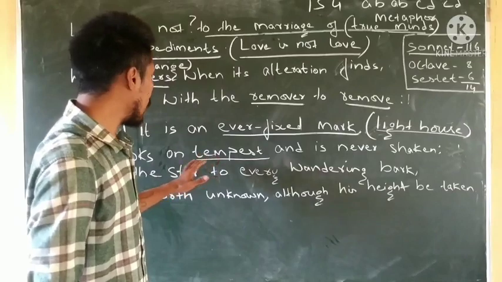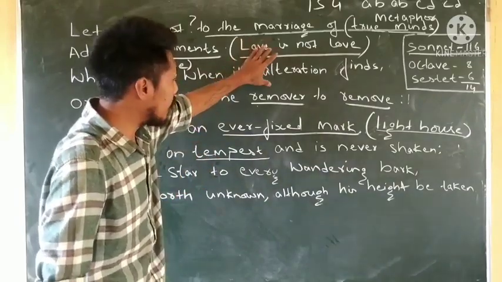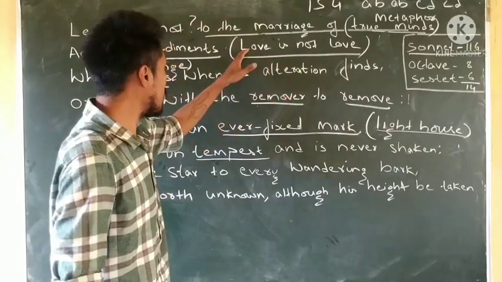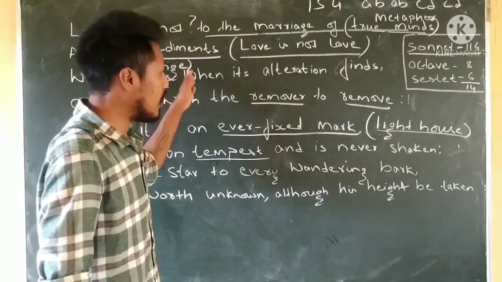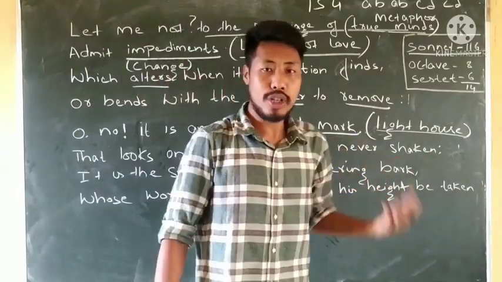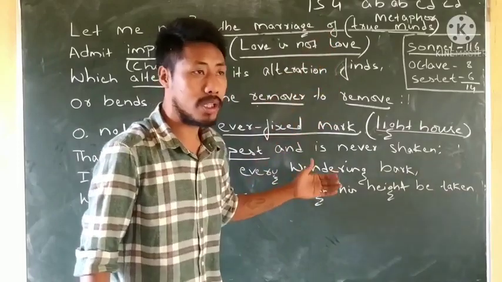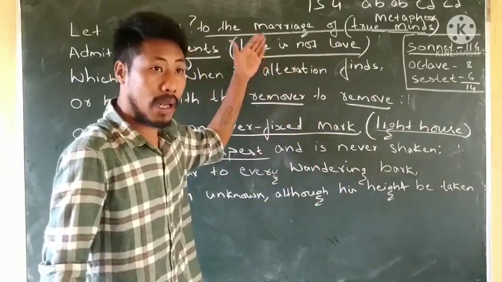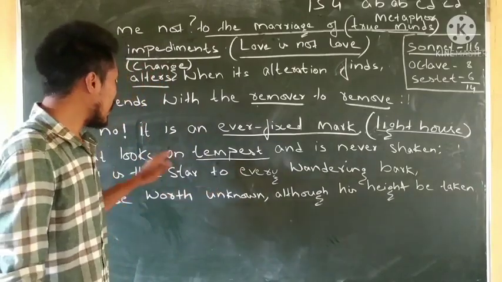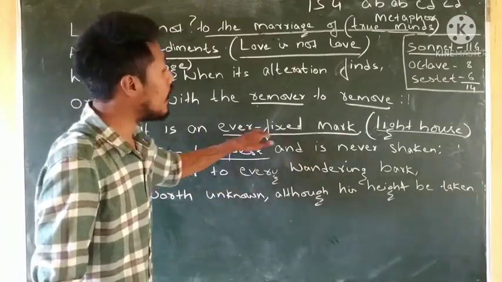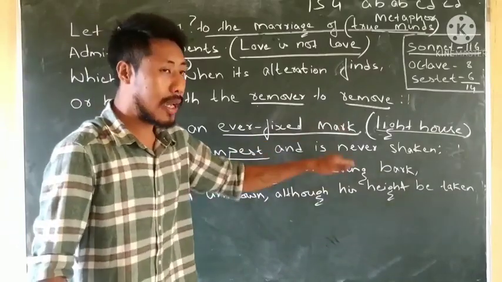What we can find out here is what love is not like. Love is not like when they accept the impediments or the problems that come, and if they find changes, and try to change with the changes, and try to remove the promises that they have made to each other, then it is not love. But what is true love like? In the second stanza we can find true love: it is an ever fixed mark that looks on tempests and is never shaken.